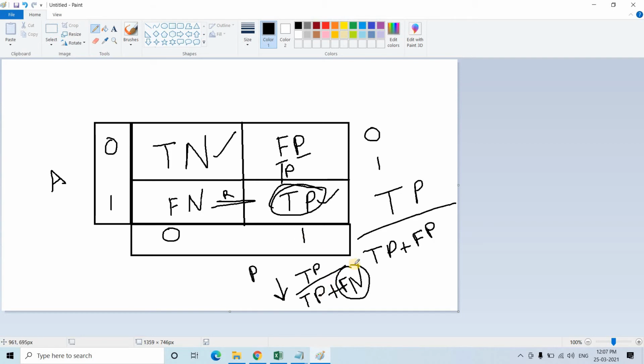That time precision is important, right? So these are the scenarios when precision is important, recall is important, or in other words, when FP is important or FN is important. There are certain situations when both of these are important. These two are false predictions, right? These two are drawbacks of our model.